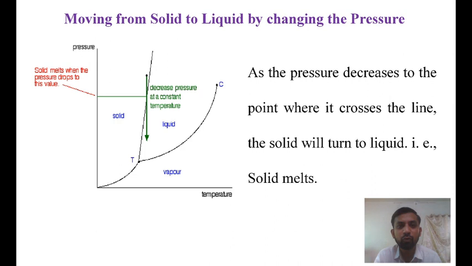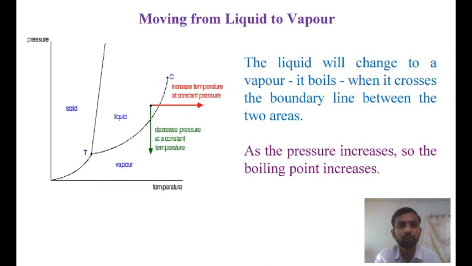And if we move from solid to liquid by changing the pressure, now as the pressure decreases, that is the green arrow, to the point where it crosses the line, the solid will turn into liquid, that is, the solid melts. Now see the effect of temperature and pressure when we are moving from liquid to vapor.